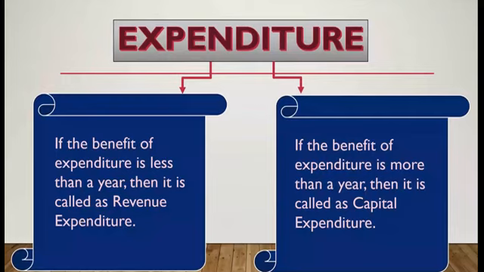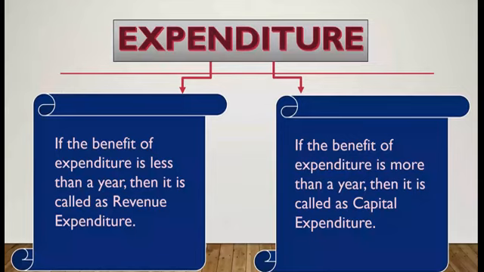As for the receipts, we have seen the revenue term and the capital term. Revenue says it is recurring in nature, and capital says non-recurring in nature. For expenditure also we'll see the same. If the benefit of expenditure is less than a year, it is the revenue expenditure, like expenditure which will occur again and again, such as electricity expenses, salaries, rent which is paid, or the cost of the goods sold. These things which occur again and again are part of the revenue expenditure.